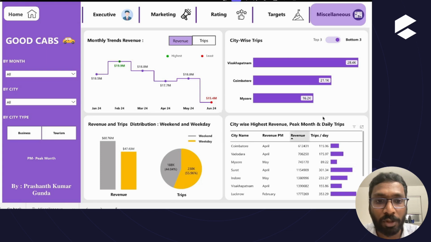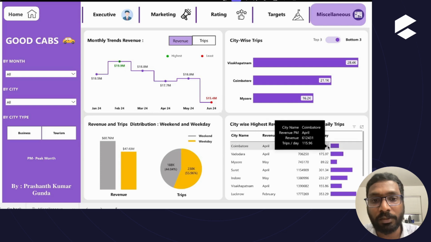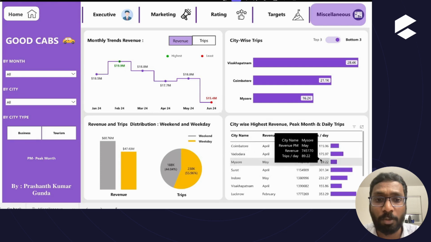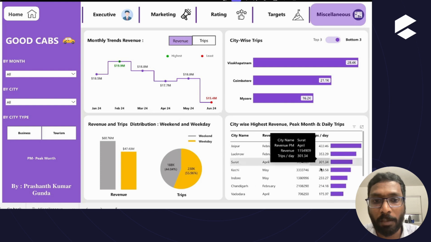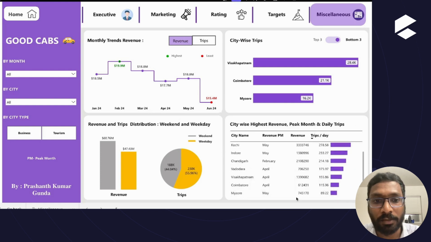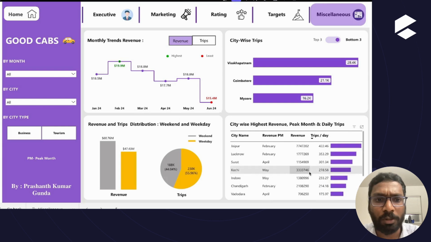And one more visualization is city-wise highest revenue, indicating the peak month and the daily trips as well. So for Coimbatore, we have April, and Vadodara, April. The corresponding revenue is also given in this table. And one more feature in this table is that trips per day is also included, which is the average number of trips per day for that particular city. We also have bars that can sort it and show which city is performing well in trips per day. We can see the tourism cities are performing well in trips per day as well. So these are the insights that can be taken from this view.